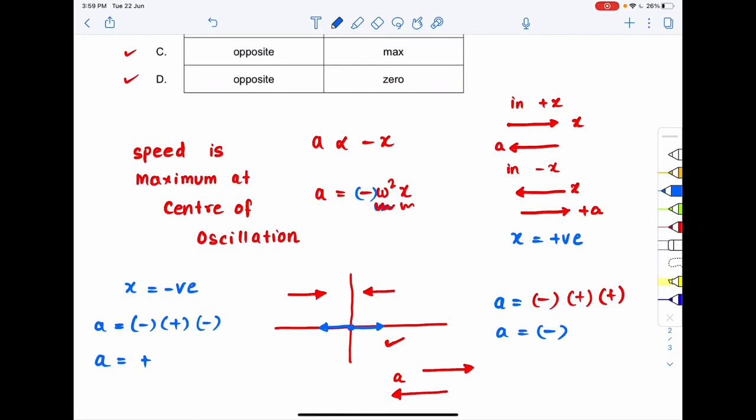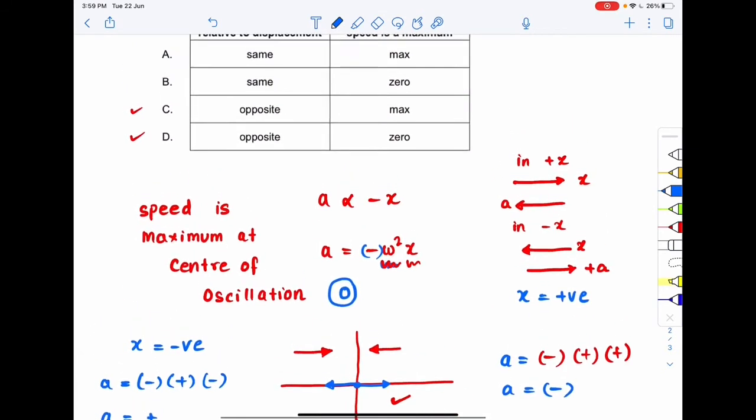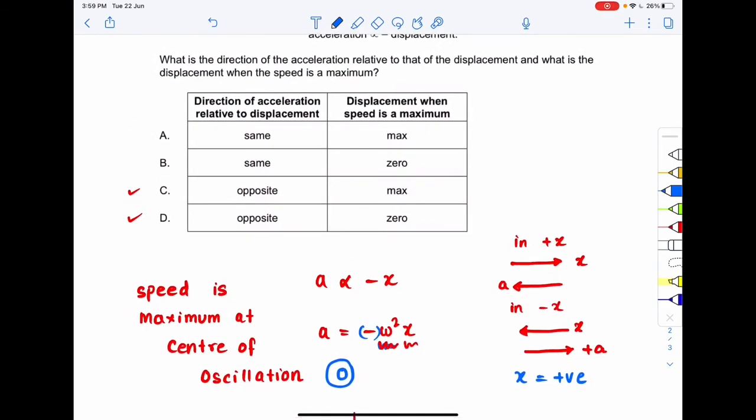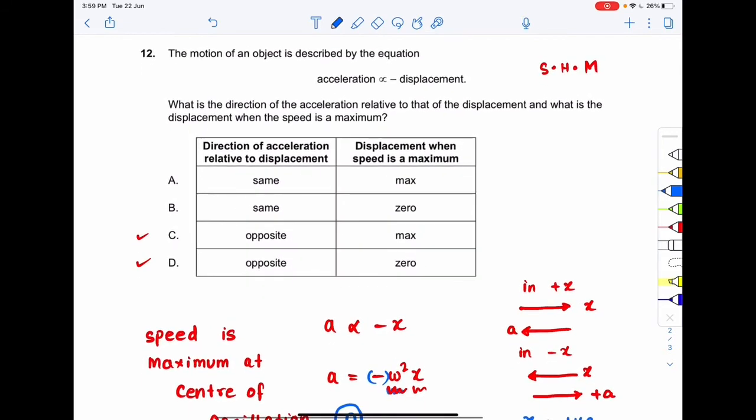And what is the displacement of the particle from the origin? Zero, right? So when the speed is maximum, the displacement is zero. So the correct option to question number 12 will be option D.